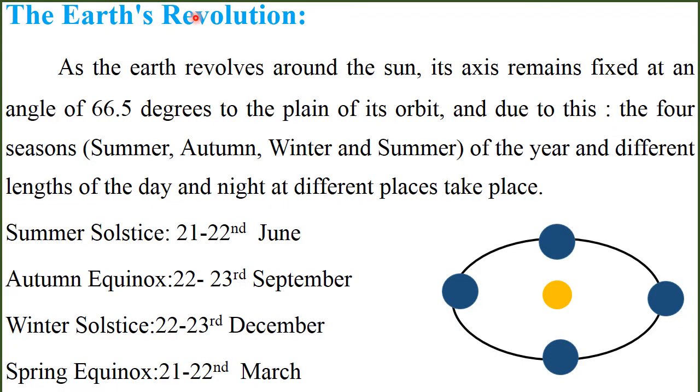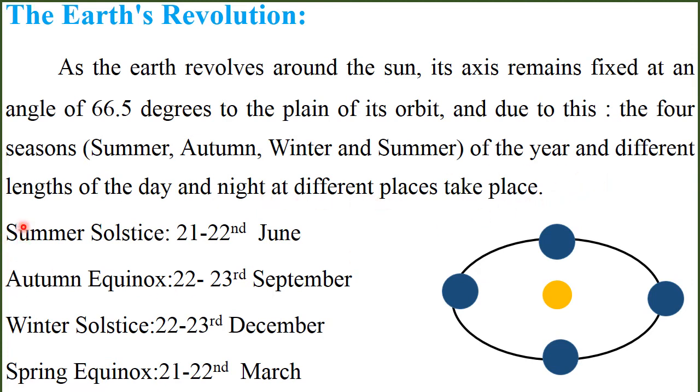Earth's revolution means to move around a thing. As the earth revolves around the sun, its axis remains fixed at an angle of 66.5 degrees to the plane of its orbit, and due to this, the four seasons, summer, autumn, winter and spring of the year, and different lengths of the day and night at different places take place.